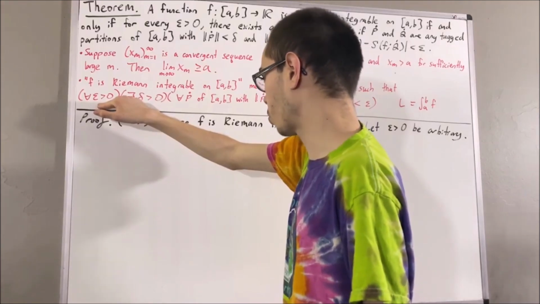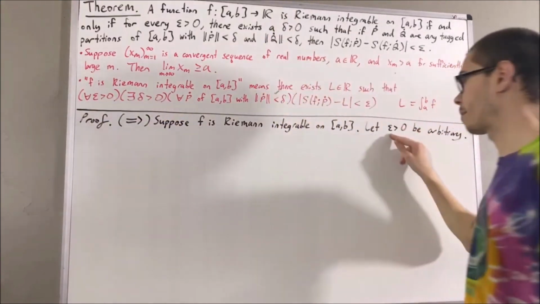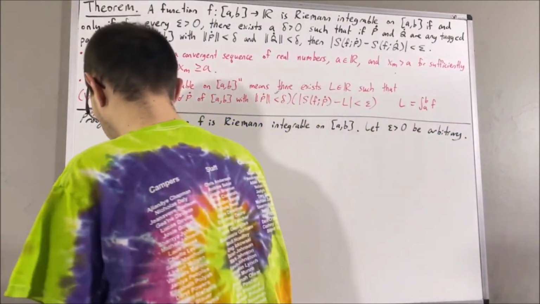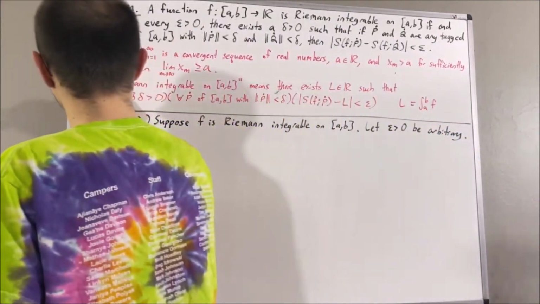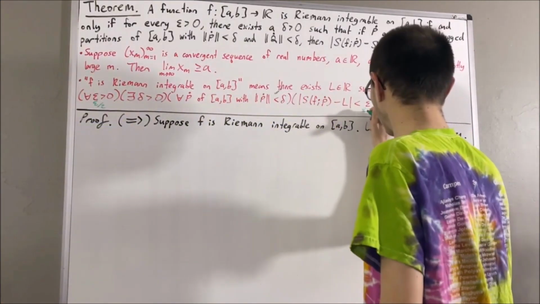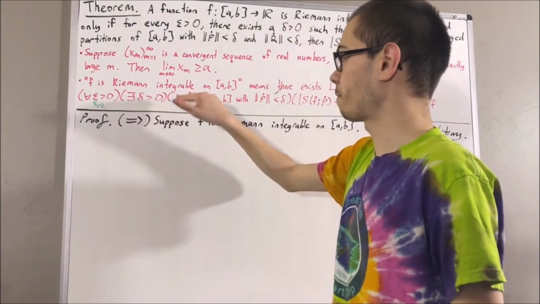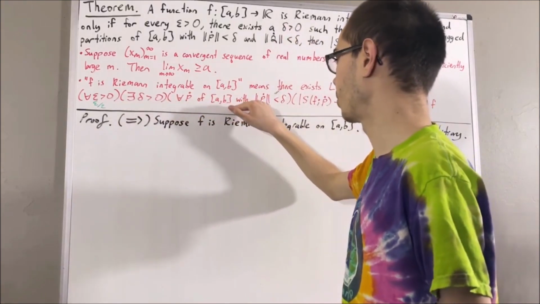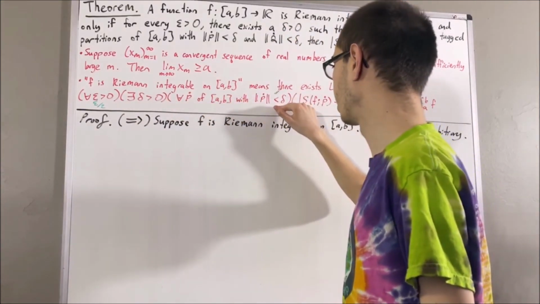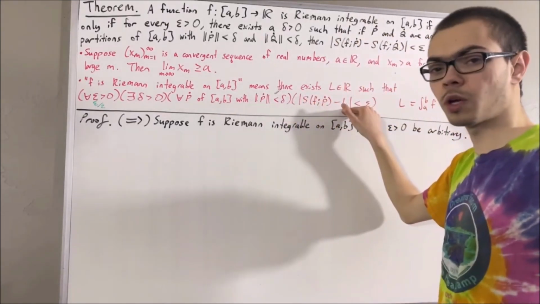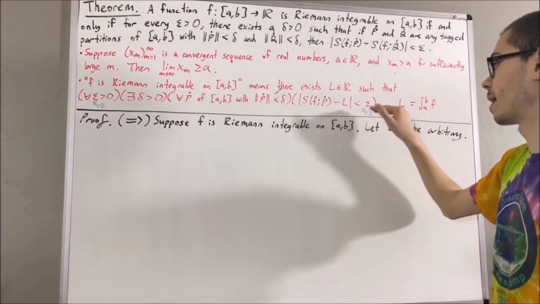So in particular, it must work for the positive real number epsilon over 2. So, taking epsilon here to be epsilon over 2, well then, there exists a delta greater than 0, such that for all tagged partitions of [a, b] whose norm is less than delta, we have that the absolute value of the Riemann sum minus the integral of f is less than epsilon over 2.